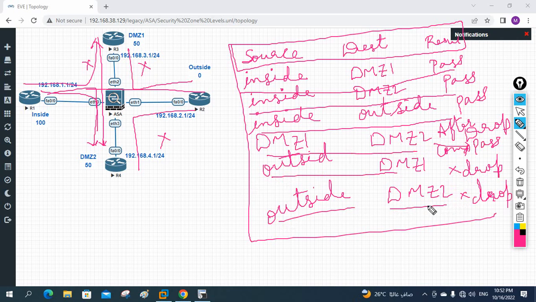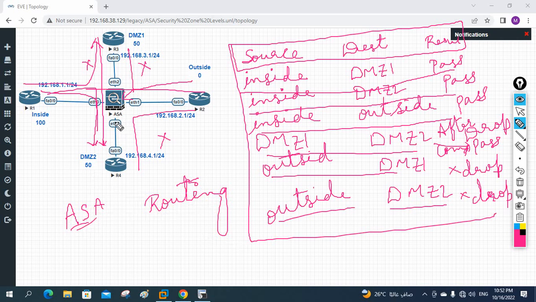Okay, so with this lab we learn the security level, how traffic is flowing, how they allow the traffic, how they deny the traffic. In our next class we are going to learn the routing, how we can enable the routing in the ASA firewall.